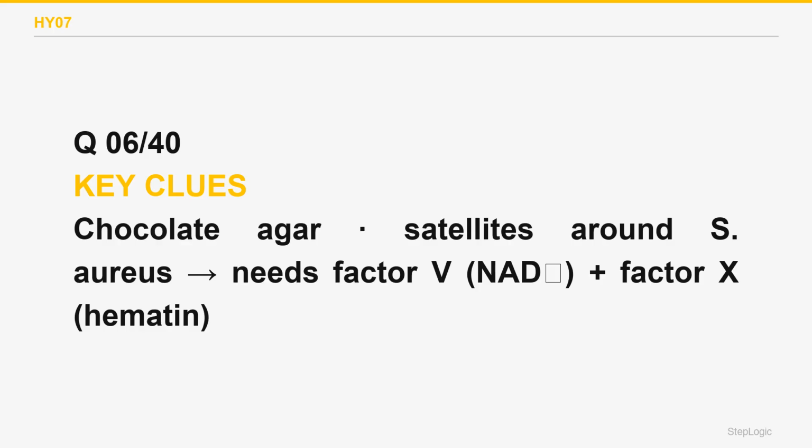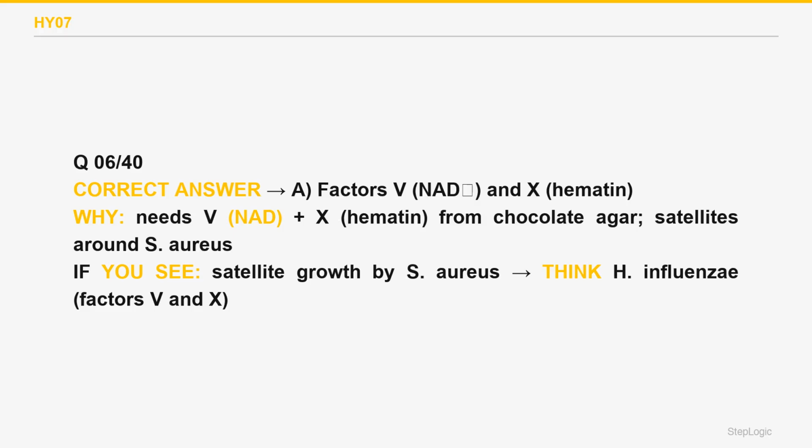On a plain blood plate, it grows only next to S. aureus, which lyses red cells and supplies factor V, the classic satellite phenomenon. The correct answer is A.